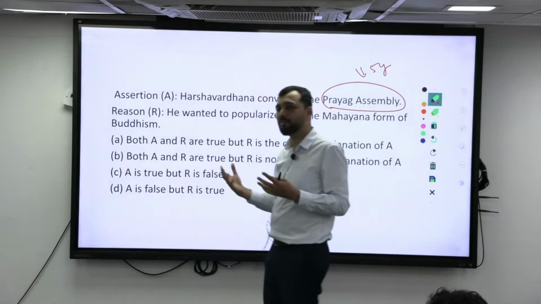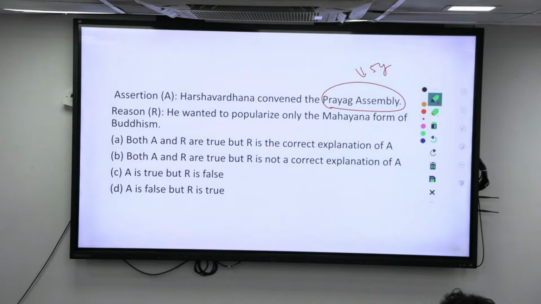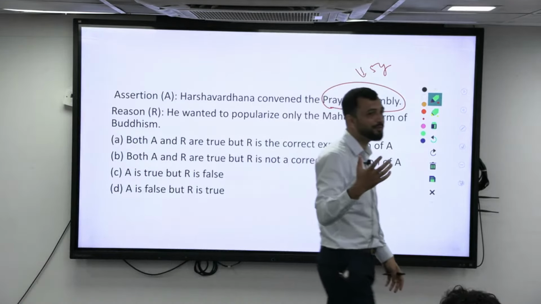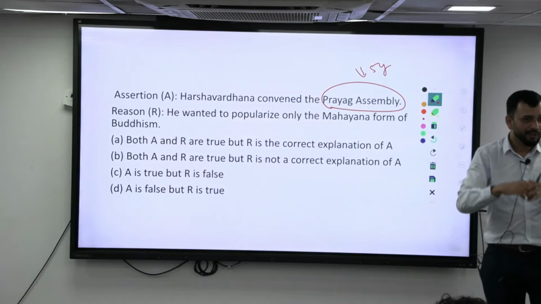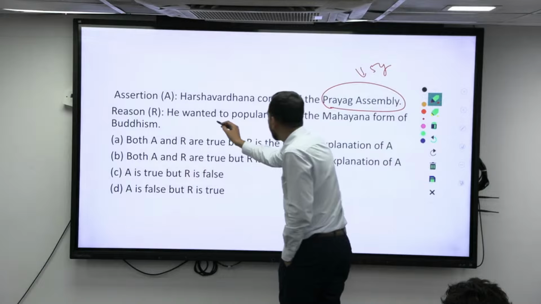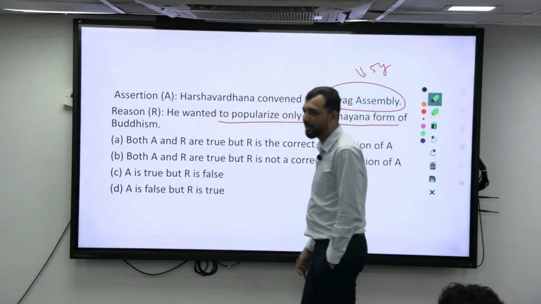So in the Mahamoksha Parishad, what is he doing? He will do Dana Dharma, always giving everything. Except his dress, he gives everything to the people once in 5 years, on that one particular day. So that is basically the Mahamoksha Parishad. It does not belong to just one religion but relates to all others. So now what is this? He wanted to popularize only the Mahayana form of Buddhism. Is it correct? No, right?